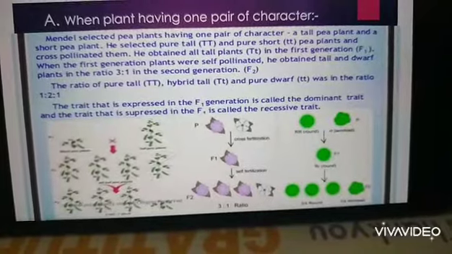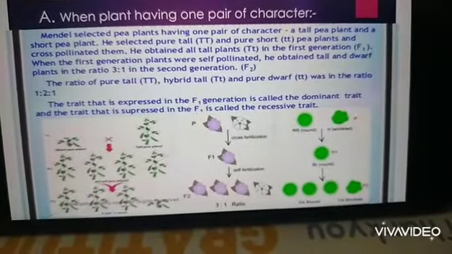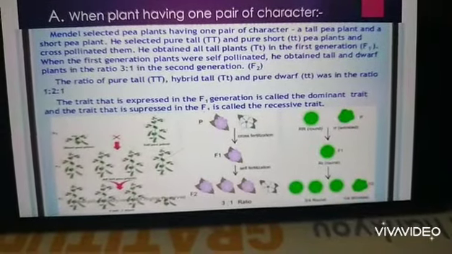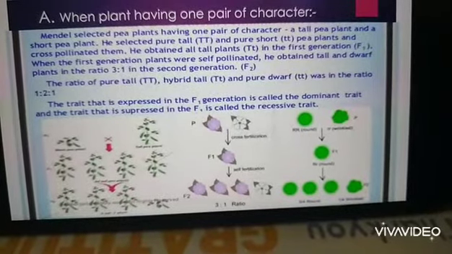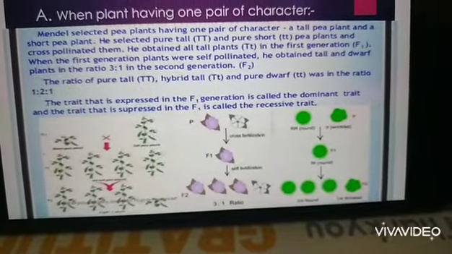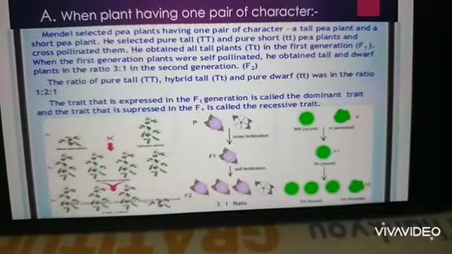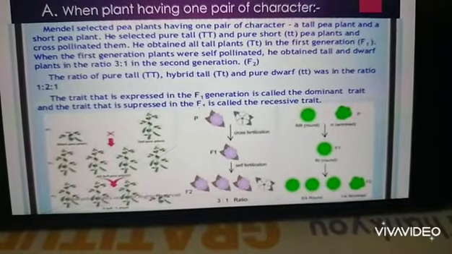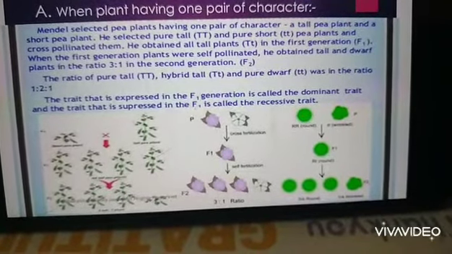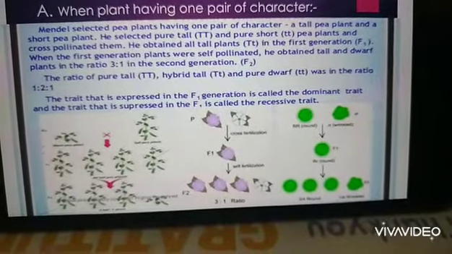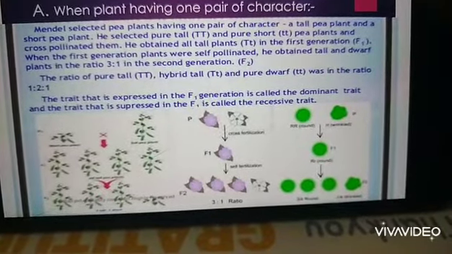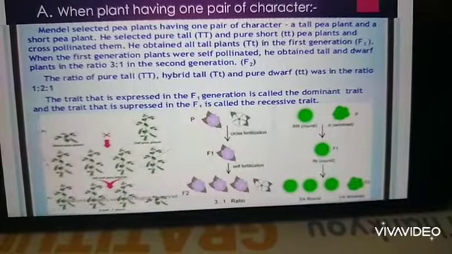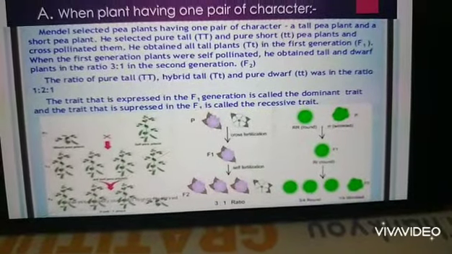After that, he self-pollinated the first generation and he got tall and dwarf plants. The ratio was 3:1, in which 3 were tall and 1 was dwarf, meaning short. The trait that is expressed in the F1 generation is called the dominant trait, and the trait that is suppressed in the F1 generation is called the recessive trait. So the dominant trait was tall and the suppressed or recessive trait was short.